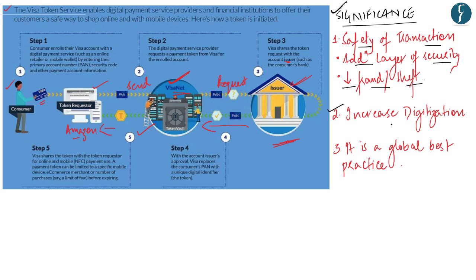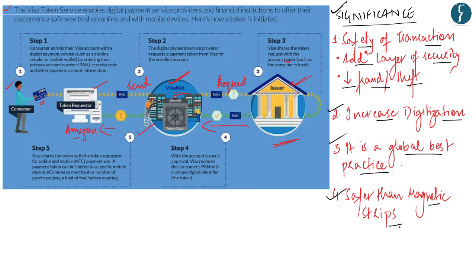Secondly, tokenization is likely to increase digitization in our country because now, due to safety and security, more and more people will opt for digital payment. Lastly, tokenization is a part of a global best practice which is followed by various countries throughout the world. And if India also starts tokenization, then India too will have compliance to a lot of guidelines on data security and standards. Further, tokens are much safer than the magnetic strips on the ATM cards because tokens do not carry the consumer's primary account details or the numbers.